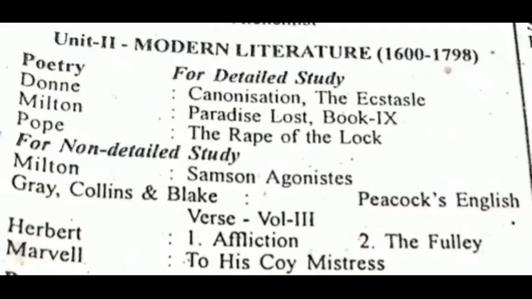Modern Literature, Unit 2, the year starts from 1600 to 1798. Syllabus for Modern Literature, Paper 2. John Donne's Canonization, The Ecstasy. John Milton's Paradise Lost, Book 9. Pope's The Rape of the Lock. John Milton's Samson Agonistes. Selected poems of Gray, Collins and Blake.